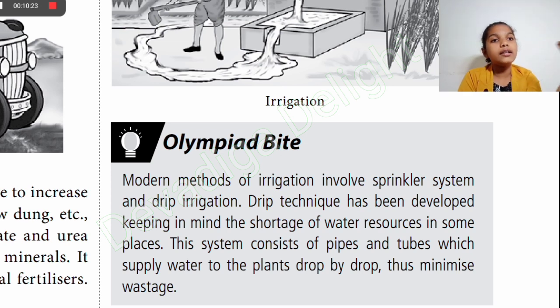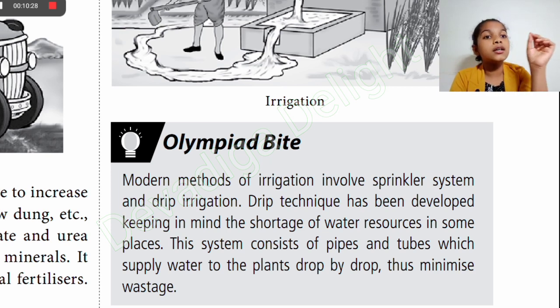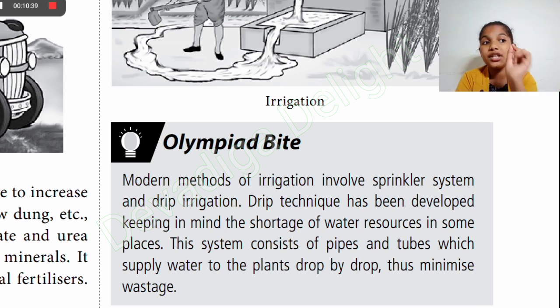The other method is drip irrigation. Drip irrigation has been developed keeping in mind the shortage of water resources in some places. This system consists of pipes and tubes which supply water to the plant drop by drop, thus minimizing the wastage. So when it is given drop by drop, it will make sure it's given the right amount and the plants can take it at the right time.